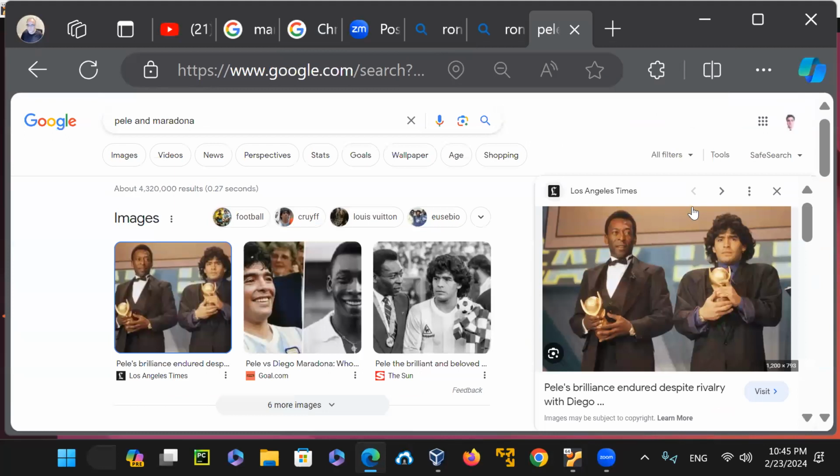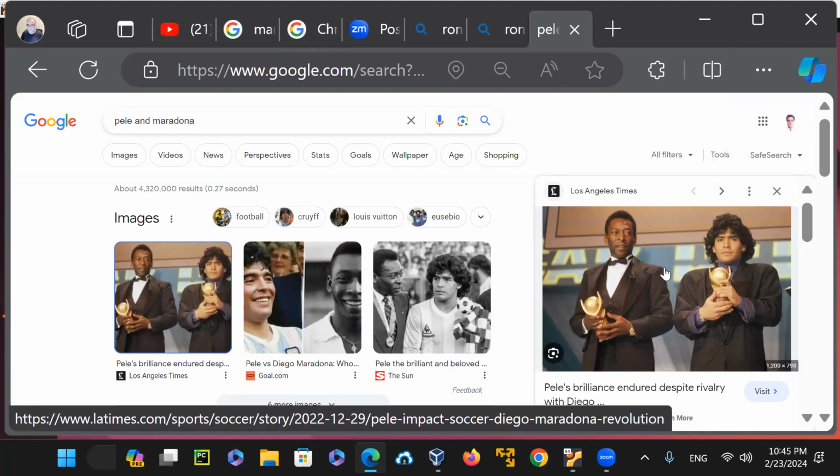And the most legendary and greatest of all time, Pele and Maradona. The two of them are the most outstanding greatest of all time. So we have about 6 of them.